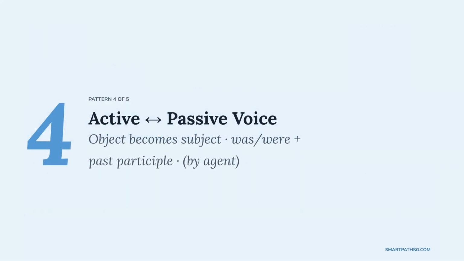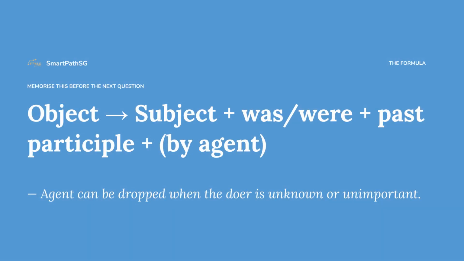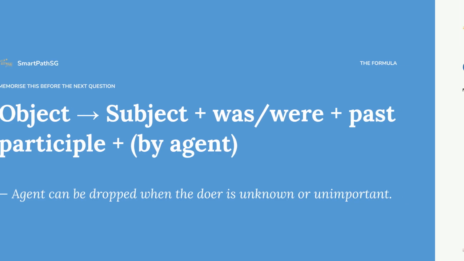Now pattern 4, active and passive voice. This is all about changing the focus of the sentence. The active voice focuses on the doer, and the passive voice focuses on the action received. To change active to passive, the object becomes the subject, followed by was/were, followed by the past participle of the main verb, and finally, the by agent. The agent is who performed the action, and you can drop it when the doer is unknown or unimportant.